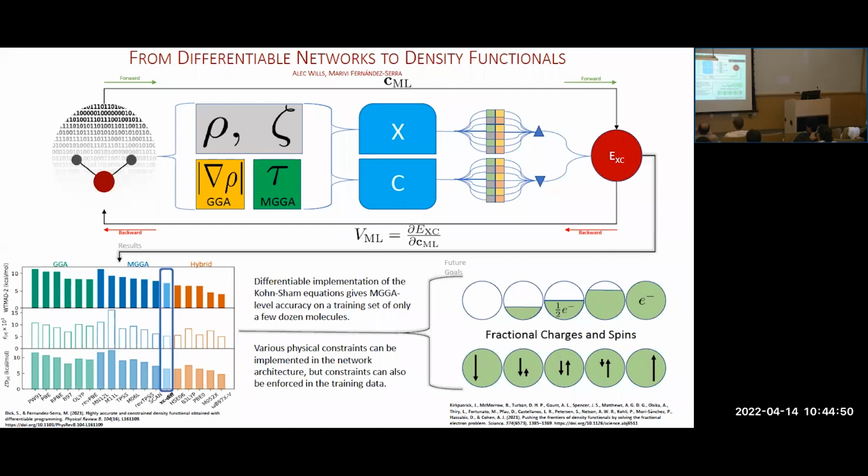Curious, training the exchange and correlation separately, does that help you get a better fit? Yeah, because you can implement different constraints on the different networks individually. So we can make sure the correlation energy is not negative, versus the exchange with different factors. But yeah, it makes it more.